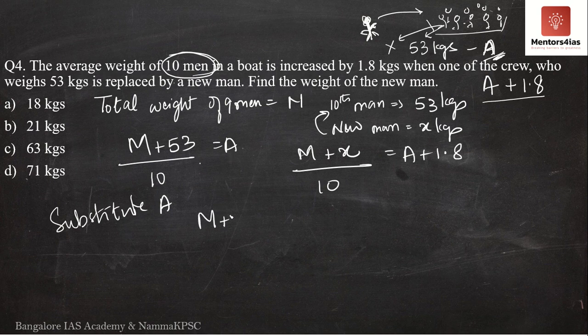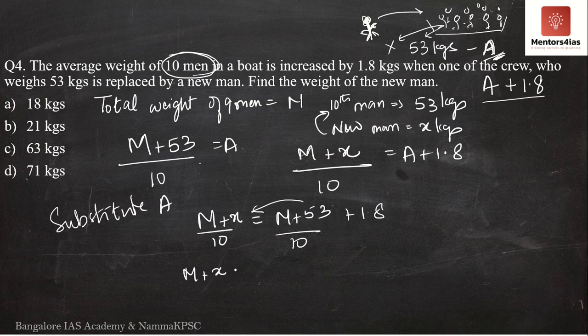I will get M plus X by 10 is equal to M plus 53 by 10 plus 1.8. I'll take this to the numerator over here. Since the denominator is the same, we will get M plus X minus M minus 53 divided by 10 is equal to 1.8. I'll take 10 to the right hand side.